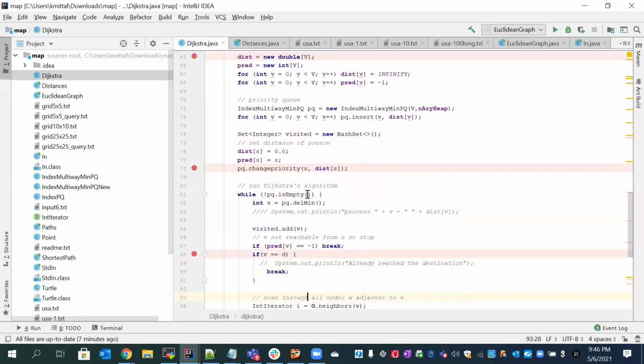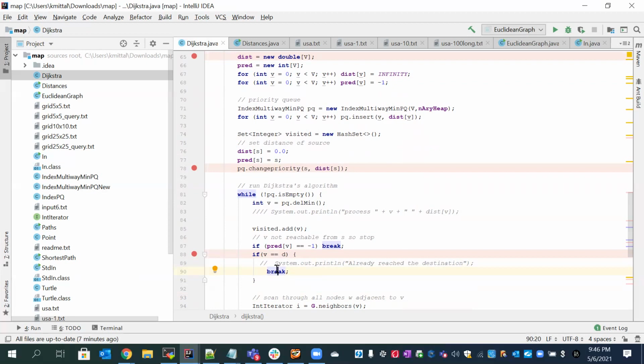Plus, I have added a check: if the visited node or the polled node which we have checked is the same as the destination, we can break the loop, so that it does not need to evaluate the distance from the source to each and every node and then return only the destination node part, as it will increase the performance.